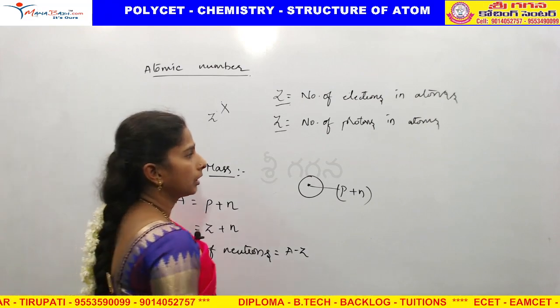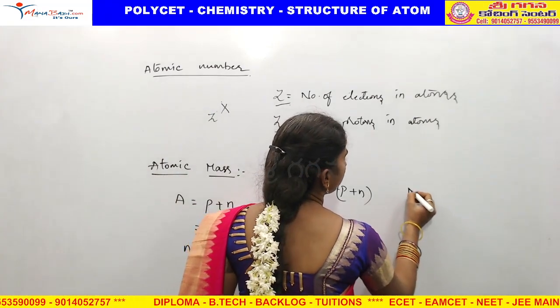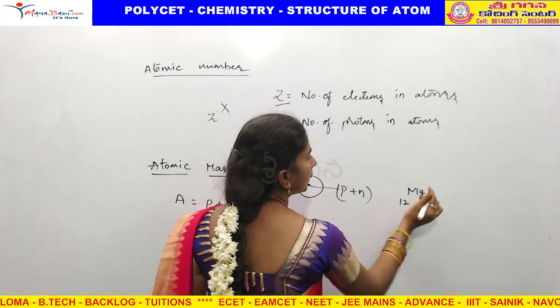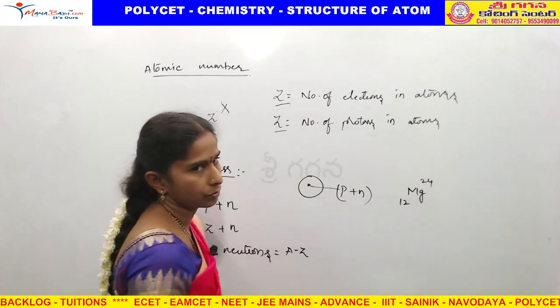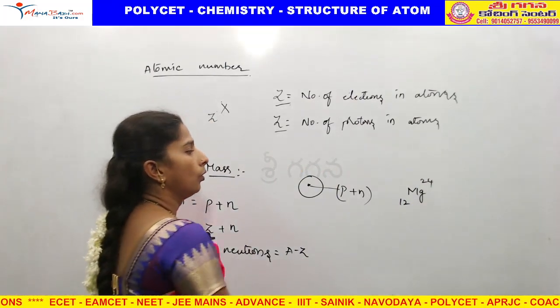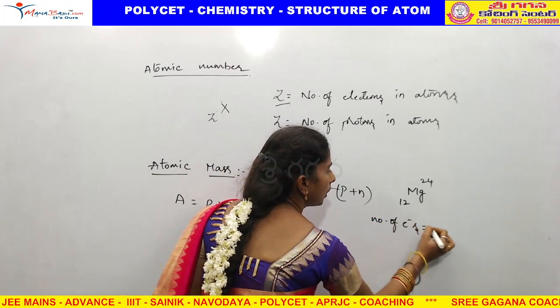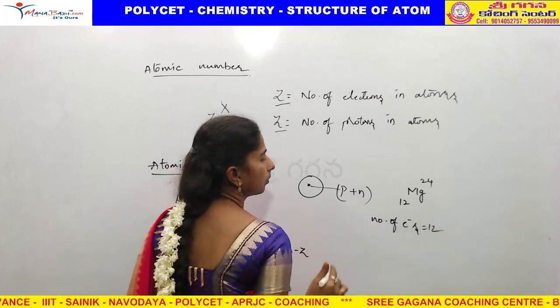For example, we can calculate for magnesium. Magnesium has a fixed atomic number and a fixed mass number also. So what is the number of electrons? Number of electrons equals 12, because that is its atomic number.